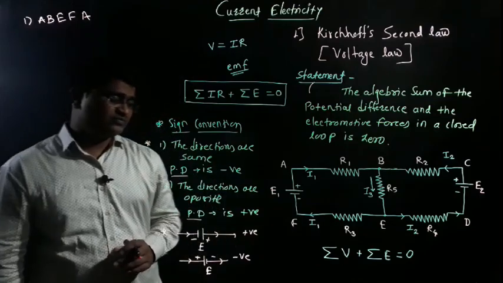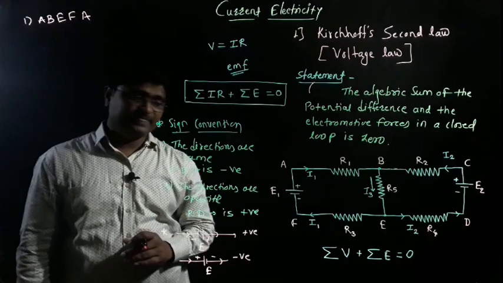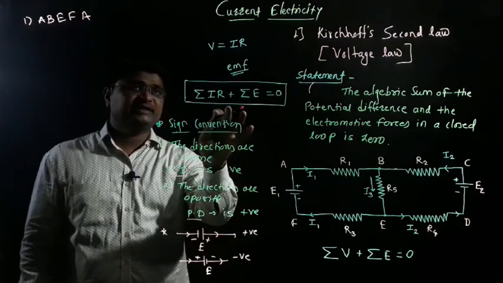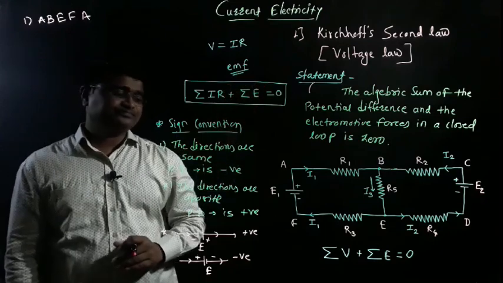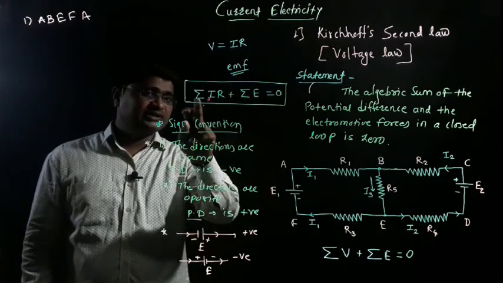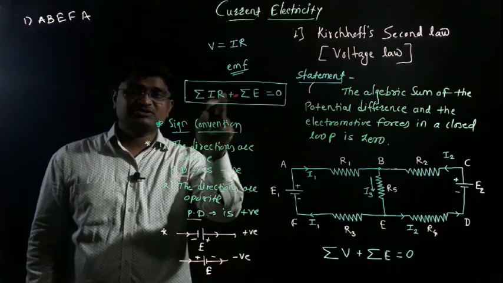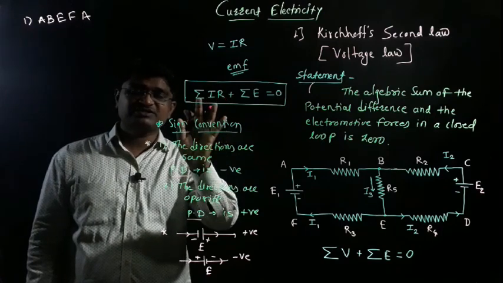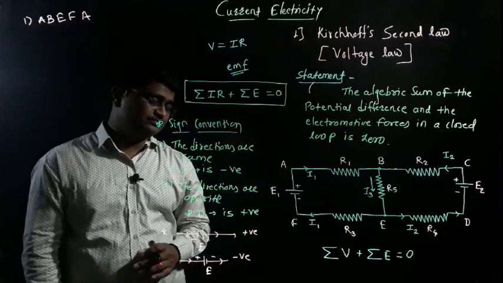With the help of this, we discuss the first loop A, B, E, F, A. So let's simplify the statement of voltage law. We know that the algebraic sum of potential differences, IR, and the algebraic sum of electromotive forces is equal to 0.